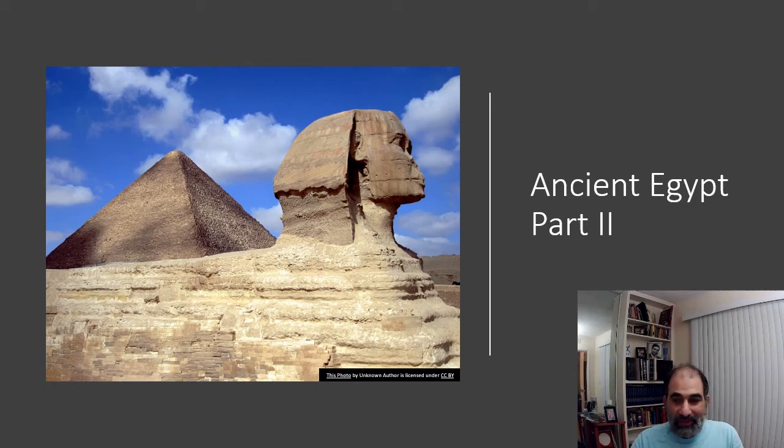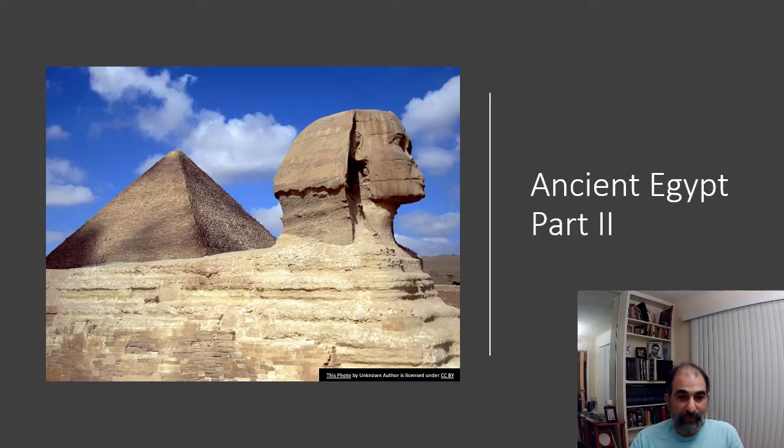All right, everyone. So now we're going to go ahead to part two, ancient Egypt. The first part, of course, we focused on the geography. We talked about the Archaic period, all the important things during the Archaic period. I want to kind of briefly run through the other time periods as well, starting with the Old Kingdom.